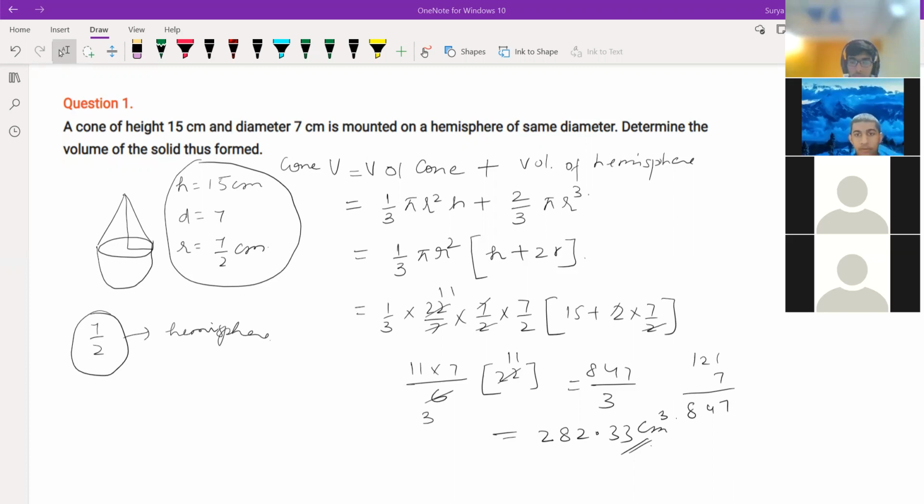Any doubts still you are getting? Any one of you having doubt? Any doubts if people are suffering with any chapters? Any doubts? You just tell me right now. If you are having any doubt, just tell me right now.